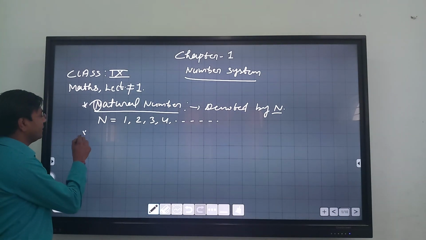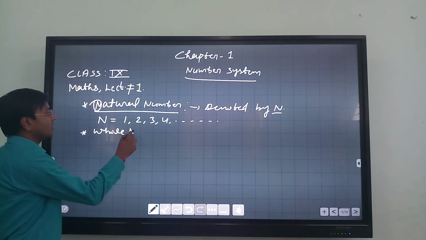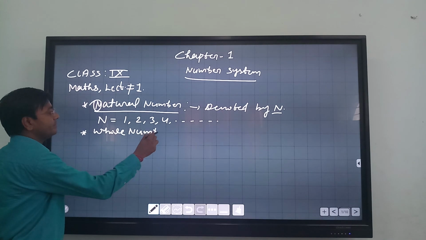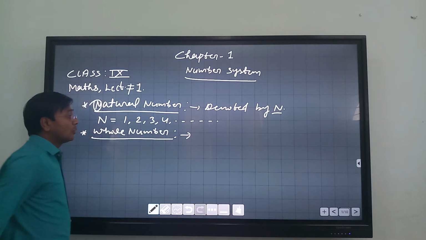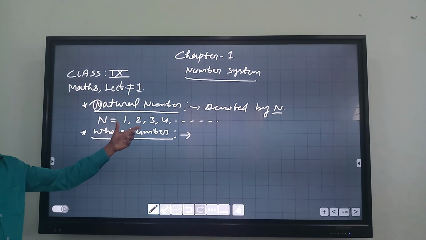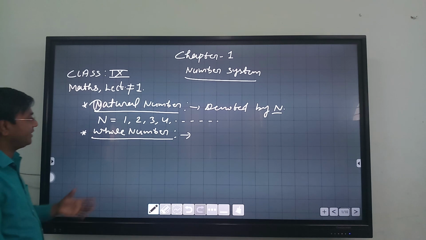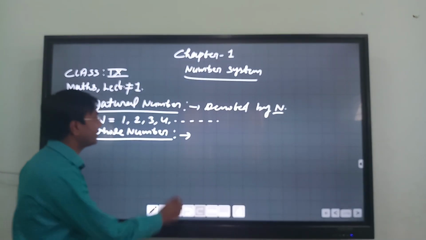Similarly, in the queue of this, the next number which comes is whole number. Whole numbers are those, that is all the natural numbers including 0. If we consider 0 also, then it becomes a whole number, right?